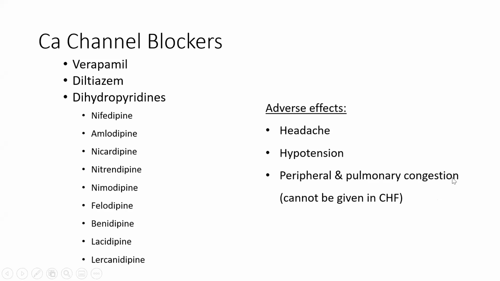They may cause congestion in the peripheral tissue or pulmonary area, and that's why, I hope you remember I had said in CHF management, all the vasodilators are preferred or can be given except calcium channel blockers, because they are causing peripheral and pulmonary congestion, and this is already a complication of CHF. So we should ignore this class of drug for CHF management.